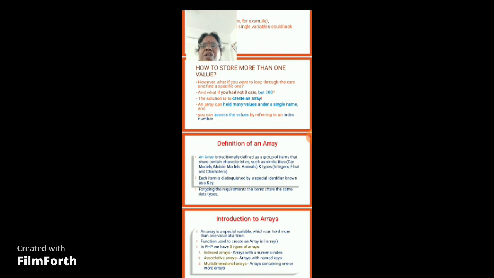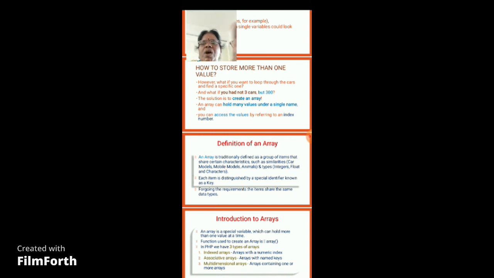The definition of array is given here. It is traditionally defined as a group of items that share certain characteristics such as similarities and types. So I can group certain categories. In our class we can create groups according to the place or district where you are coming from. So I can make groups depending upon your district.